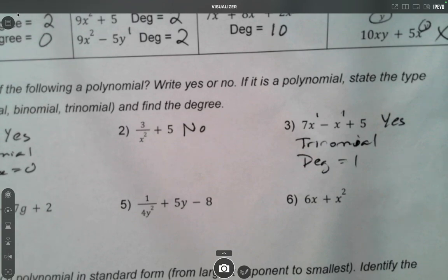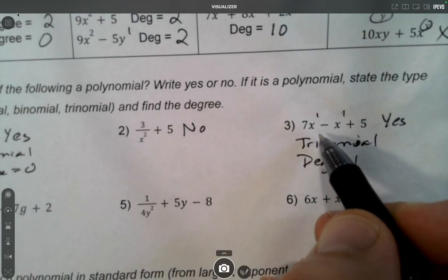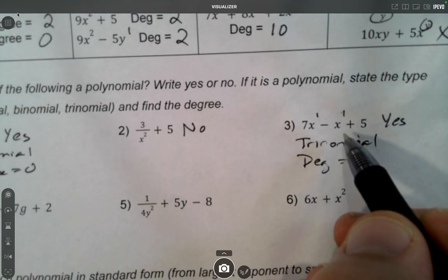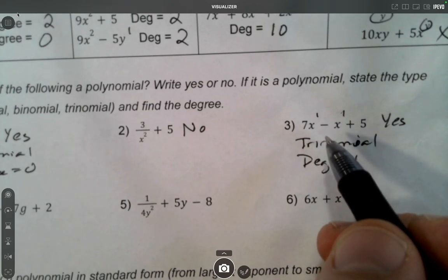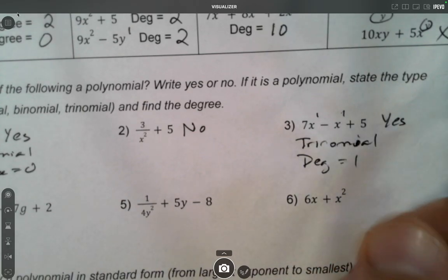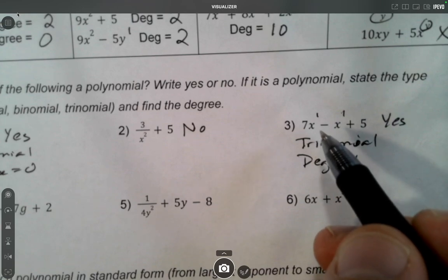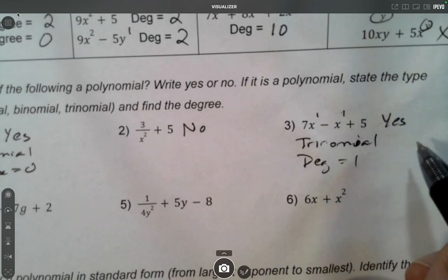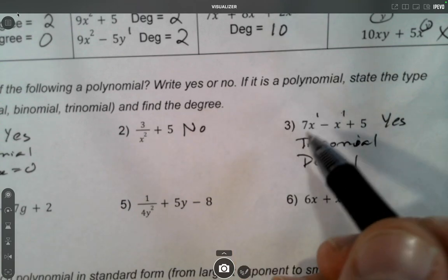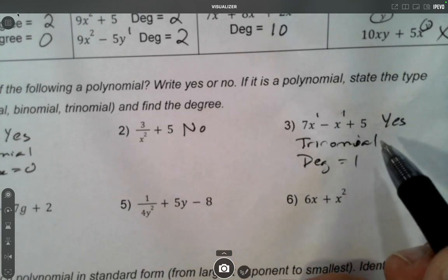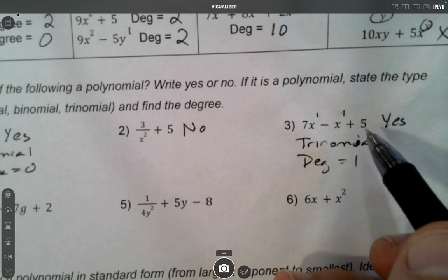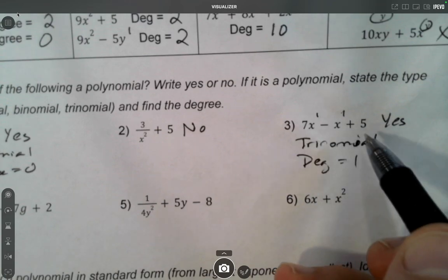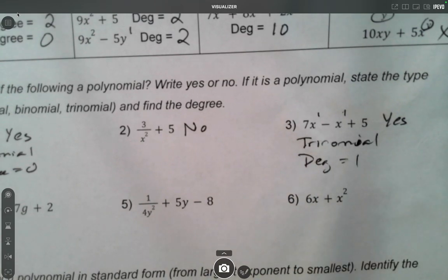Now, I want to briefly say, you might be looking at this and saying, well, wait a minute, we could combine 7x minus x and make it 6x. You're of course right. So it is possible on this one in particular to simplify it so that it becomes a binomial. But since we were just asked to identify what we're seeing, all we have to do is say, okay, well, that's 1, 2, 3 terms. So in its current state, it is a trinomial.